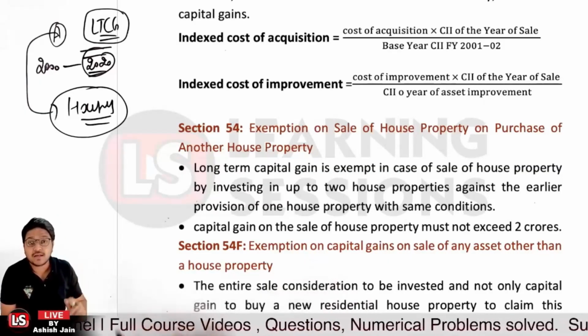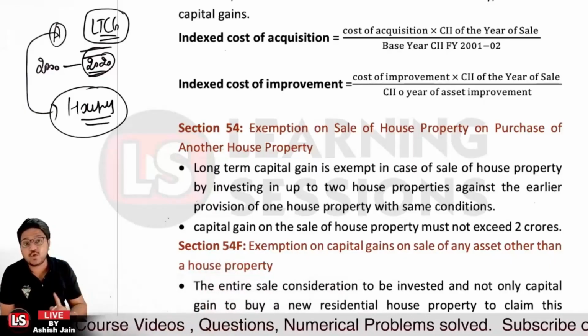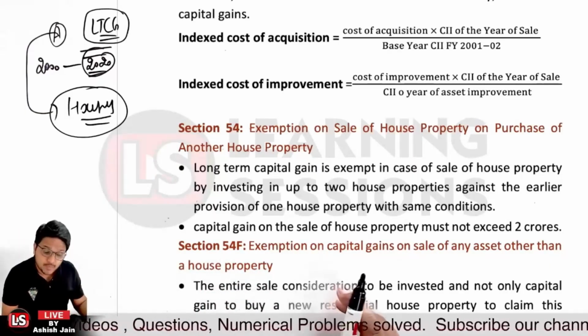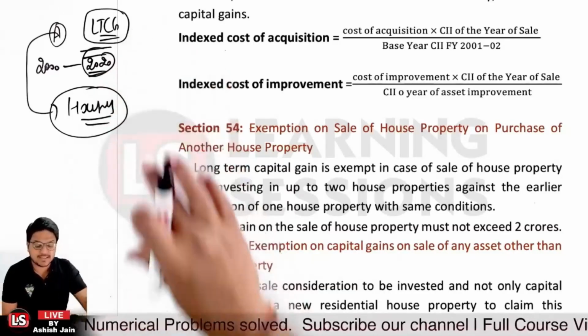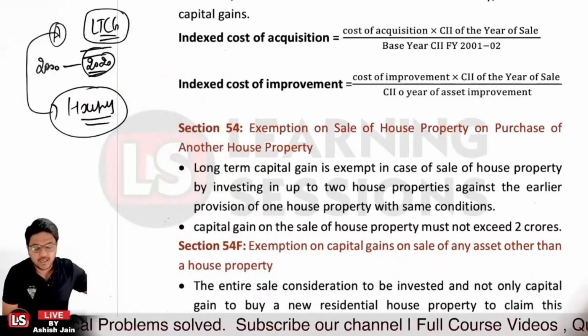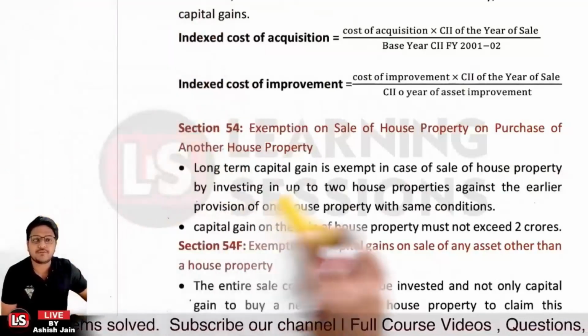But if the capital gain on selling of the property was greater than 2 crore rupees, in that scenario this particular exemption won't be applicable. This particular exemption won't be applicable in that scenario. Okay. And then it's related to section 54F.